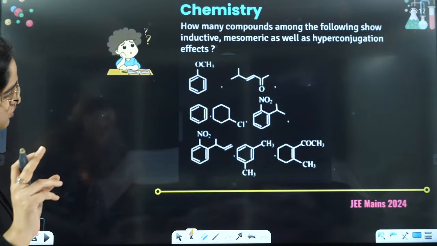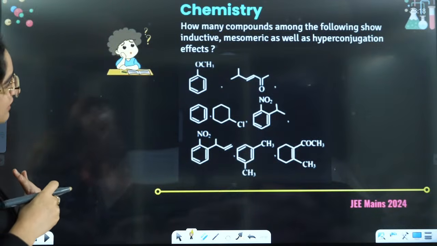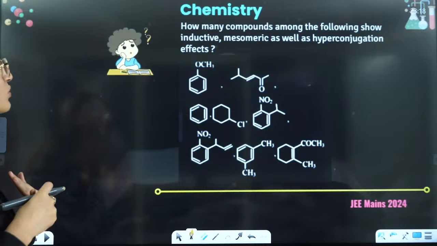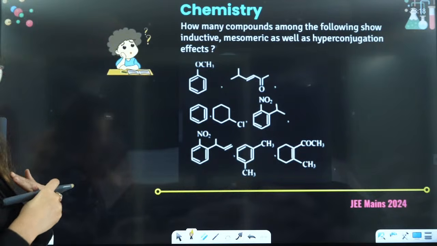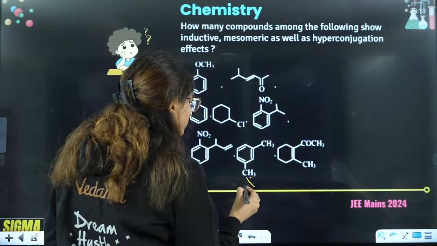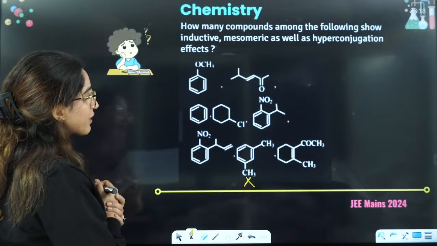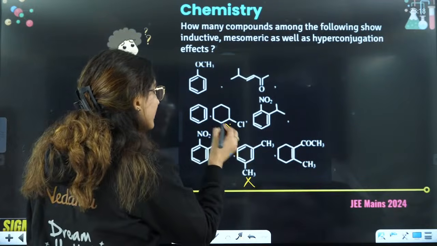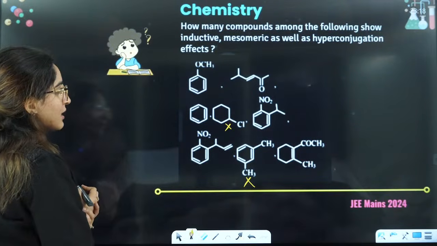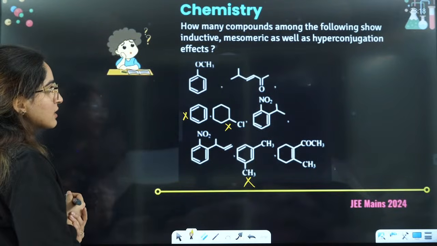Double bond, this is also showing you. I think they are saying mesomeric means resonance only. Otherwise, the 4 is not becoming the answer, because this is also not showing you any proper mesomeric effect. This is not showing you any kind of resonance, right? This is not showing you any kind of inductive effect or anything, right?